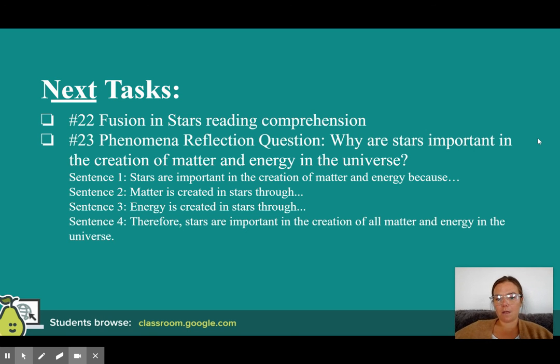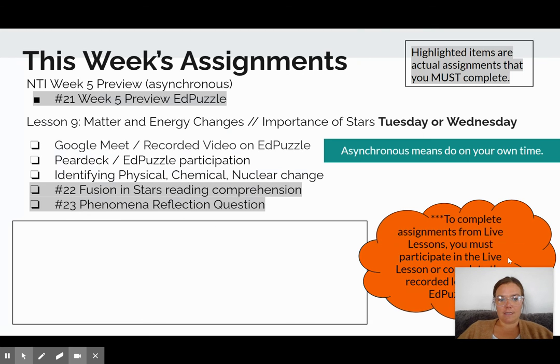And then you have your phenomenon reflection question for this week. Why are stars important in the creation of matter and energy in the universe? Use the sentence structure. And I think that's it.